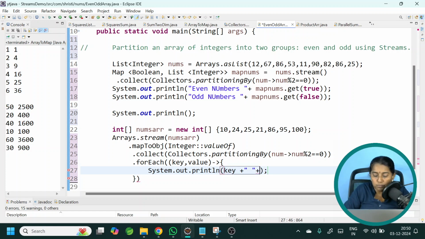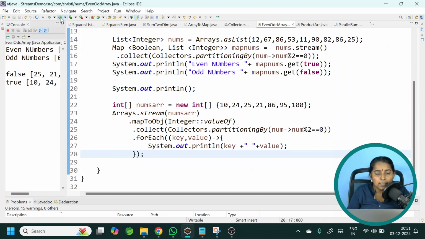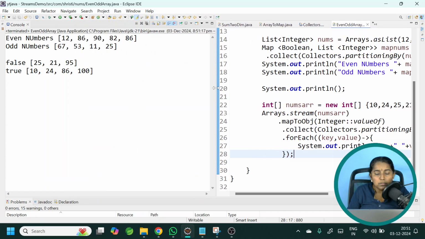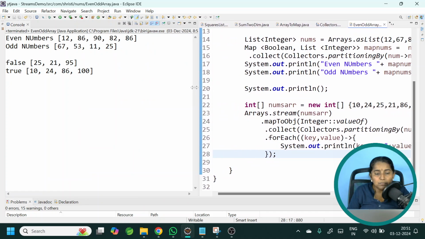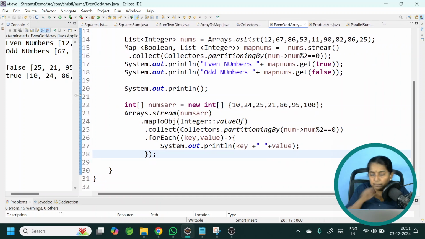If the key is true, you will get even numbers. If the key is false, you will get the odd numbers. Okay. All set. Let me run it. Here you can see the output. Okay. I am getting the even numbers and odd numbers properly as two different lists.